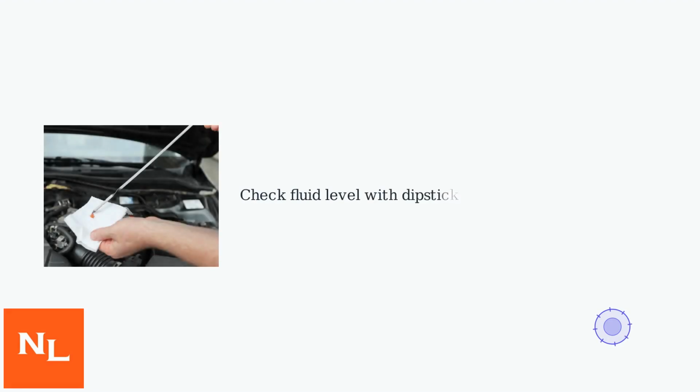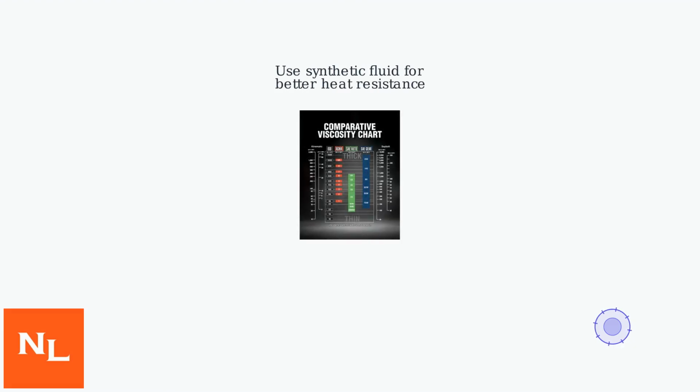Regularly check your transmission fluid level using the dipstick if your vehicle is equipped with one. Consult your vehicle's owner's manual for the recommended fluid type and service intervals, generally between 30,000 and 60,000 miles. Watch for any signs of leaks under your vehicle. Consider using synthetic transmission fluid for better heat resistance and longevity.